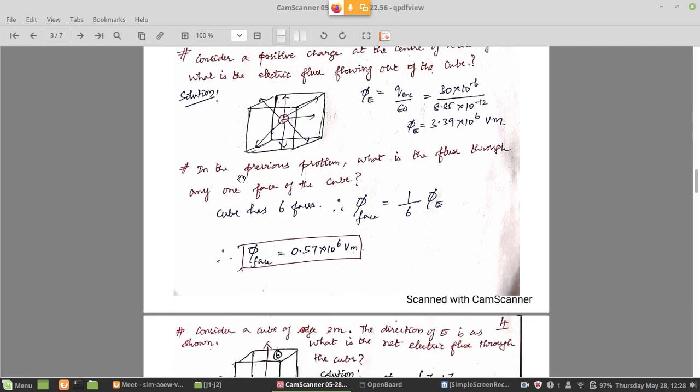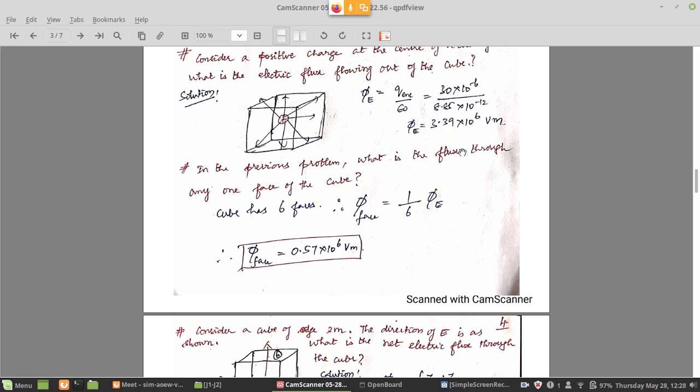Right, in the previous problem, suppose they are asking you what is the flux through any one of the faces of the cube? If they ask that question, how will you answer? It's very simple. There are how many faces here? 1, 2, 3, 4, 5, 6. There are 6 faces in a cube. Through the 6 faces, the total flux coming out is what we calculated, that is 3.39 into 10 power 6.